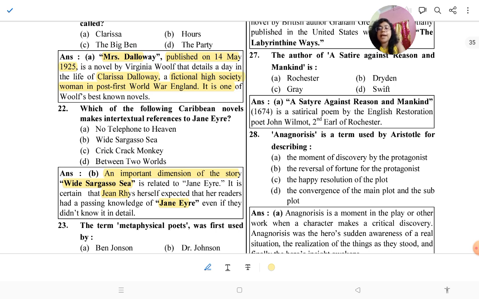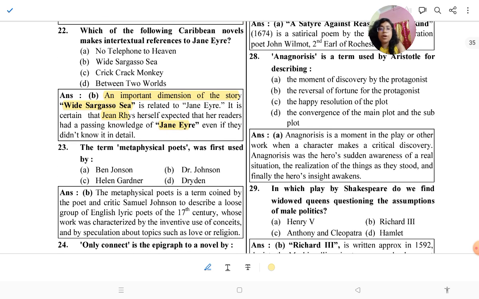So it is an adaptation of Jane Eyre, an intertextual text of Jane Eyre, which is Wide Sargasso Sea. So you should know Jane Eyre before reading Wide Sargasso Sea.